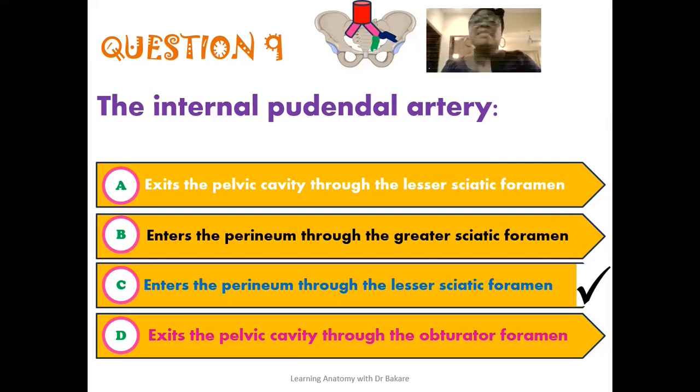This is where it finds itself within the gluteal region. From this region, it is seen to make a turn where it is redirected through the lesser sciatic foramen. And it is through this foramen that it now enters into the perineum. And this is where it will be seen to give off its branches. So this option here, the internal pudendal artery enters the perineum through the lesser sciatic foramen, is the correct option.